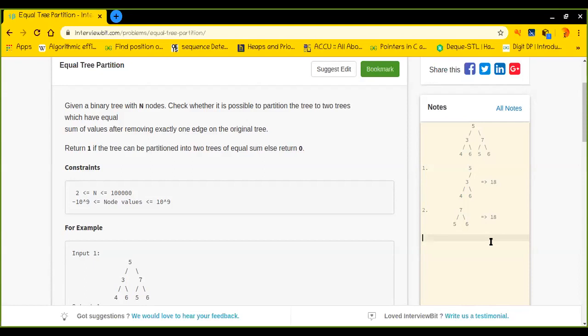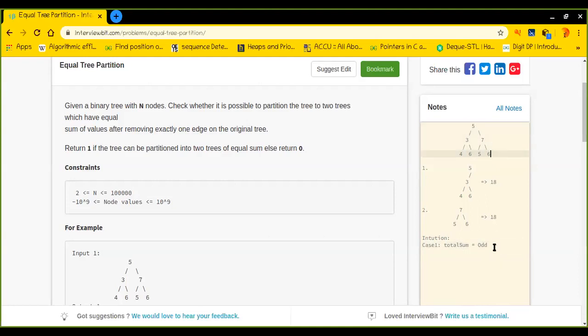Here we will follow the intuition. What is the intuition? If I somehow find the total sum of this tree, then case 1: if the total sum is odd, can I say that I cannot partition it?